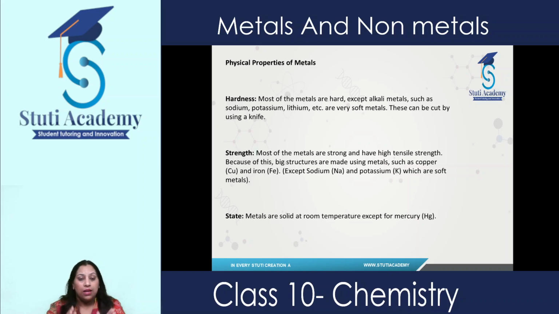Next is state. Metals are solid at room temperature except mercury. If you take copper and keep it in your room, it will not melt. So they are solid at room temperature. But take mercury, which we use in thermometers. Nowadays we use digital thermometers, but earlier we used mercury in thermometers for measuring the temperature of the body. Because it is liquid at room temperature, that's why we use mercury in thermometers.